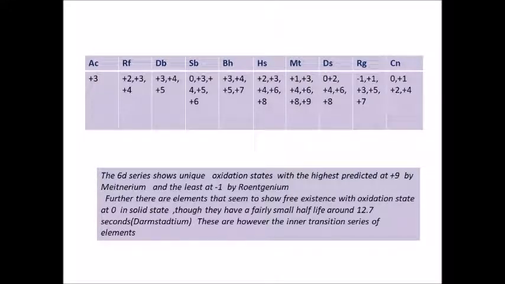Next, we will see the 6D series. In the 6D series, we have the actinium element, and from actinium we go on to copernicium. They have oxidation states maximum at +8, hassium, and meitnerium is predicted to show the oxidation state at +9. Of course, copernicium is known to exist even in solid state, though for a very small time, and show 0 oxidation state.